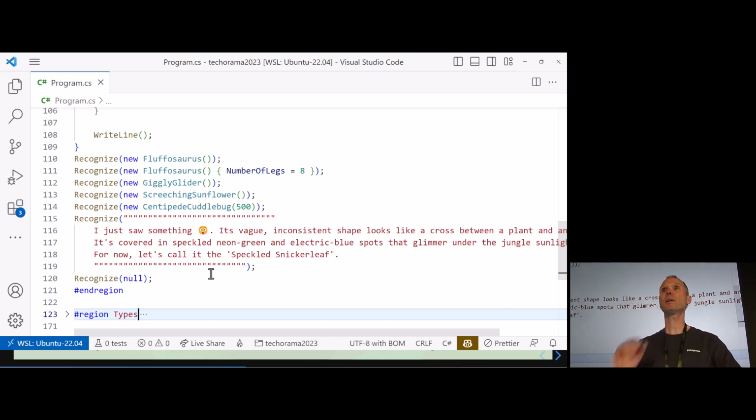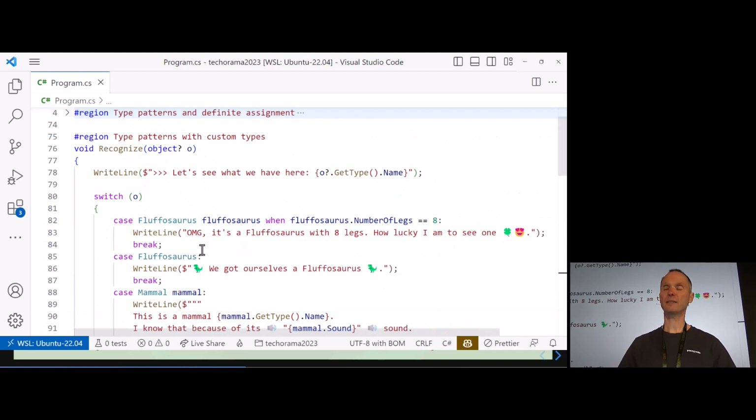Our second part is now done. Let's quickly repeat and summarize, and then we'll move to the next one. The difference from the first example to the second example is that I use my own types. That's the first one. And the second one is I now use the switch statement, not the if statement.